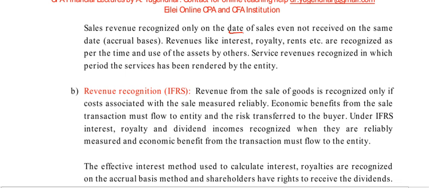You are receiving revenues like interest, royalties and rents. You receive royalty because you have patents and have given them to some other party, and the other party uses them. When they use them, they will pay the royalty. Sometimes they will pay in the coming months, six or seven months later, or sometimes one year later. You need not wait till one year because they haven't paid. They used it, so you have to consider it in this year as royalty dues. That is your current asset, which you recognize as revenue.